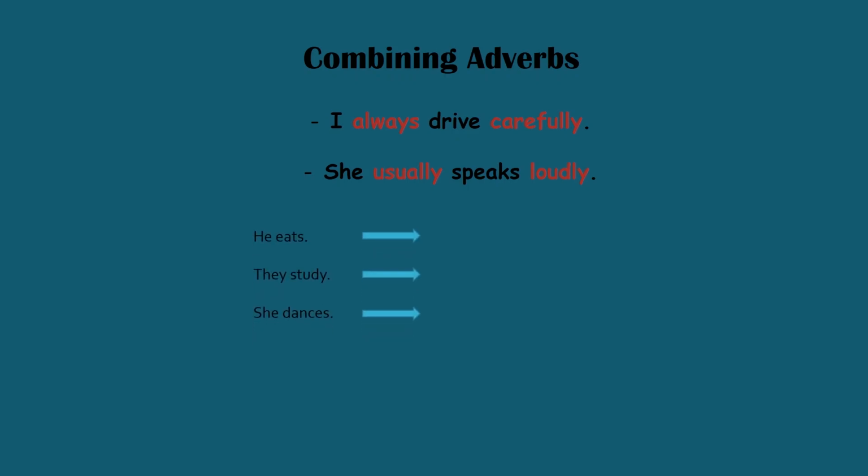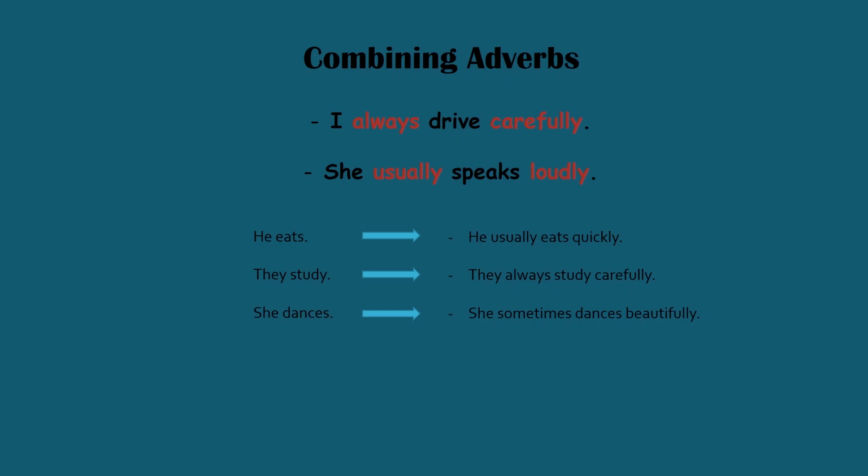Now, look at these examples. Try to put proper adverbs inside these sentences. Pause for some seconds and think about it. Nice job. We can say that he usually eats quickly. For the second one, we can say they always study carefully. And for the last one, we can say she sometimes dances beautifully.